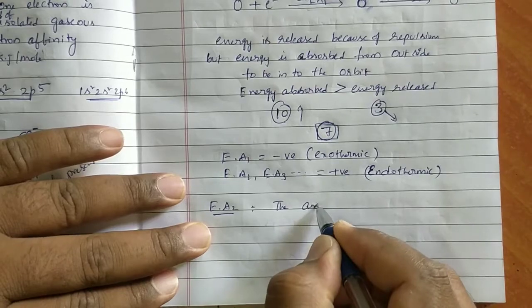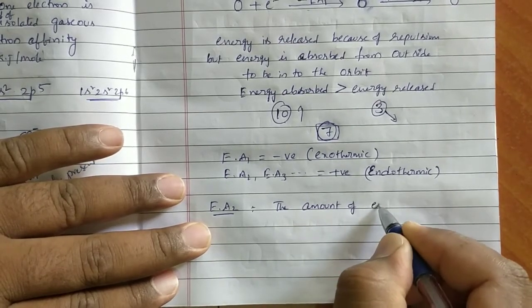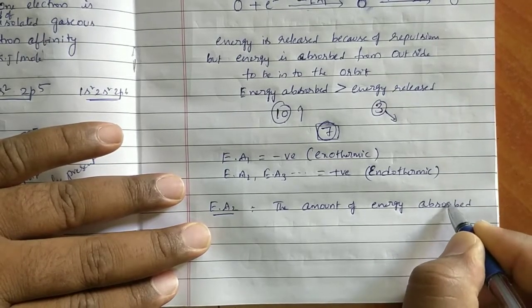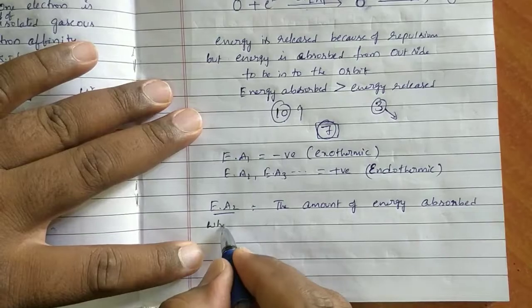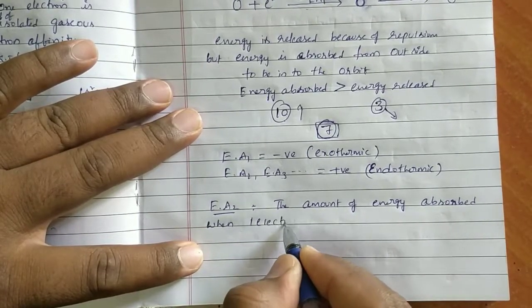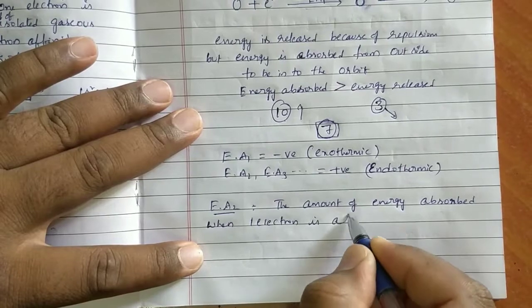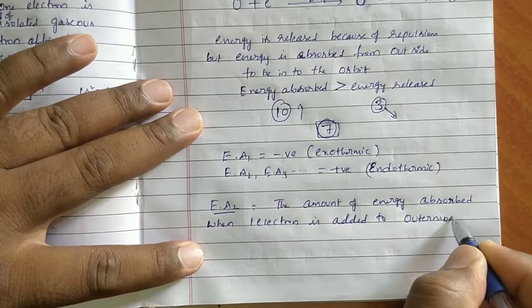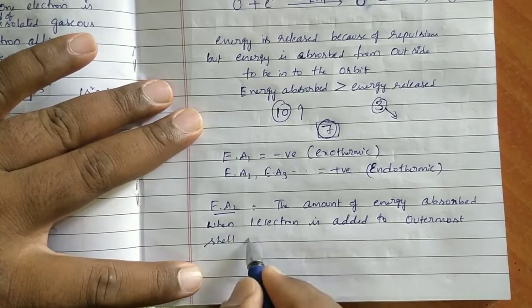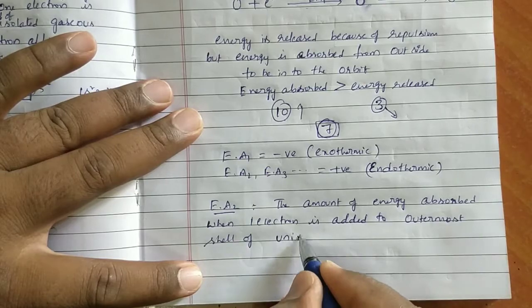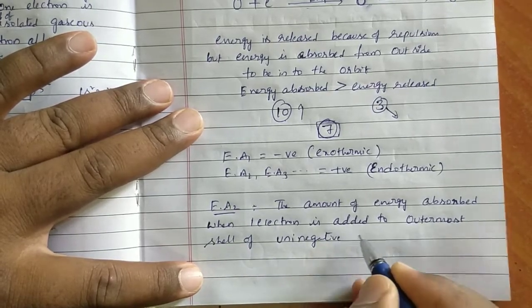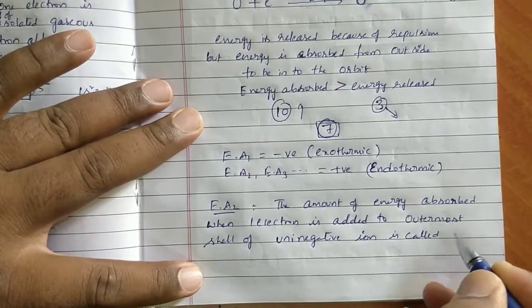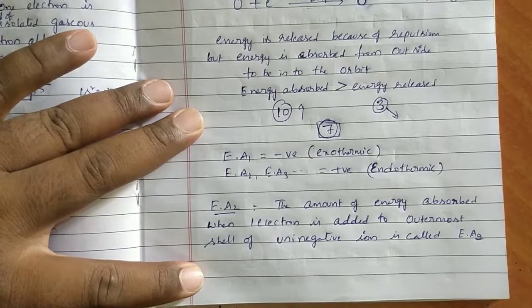The amount of energy absorbed when one electron is added to the outermost shell of a uni-negative ion is called EA2.